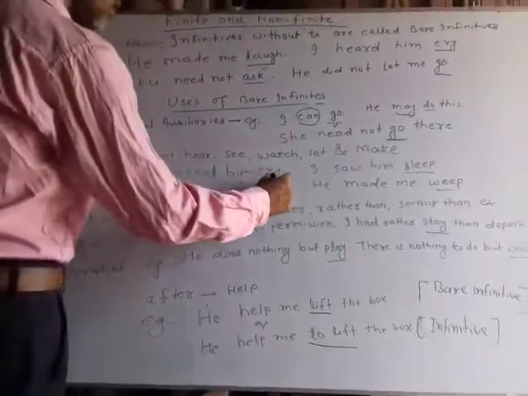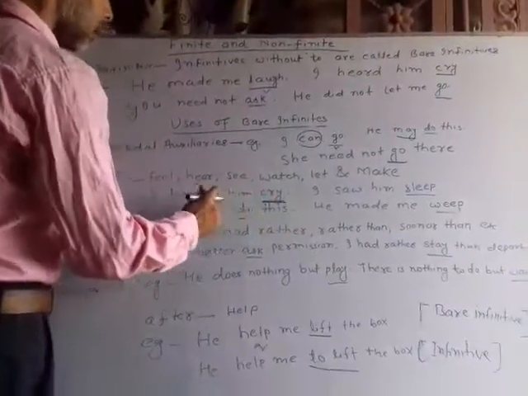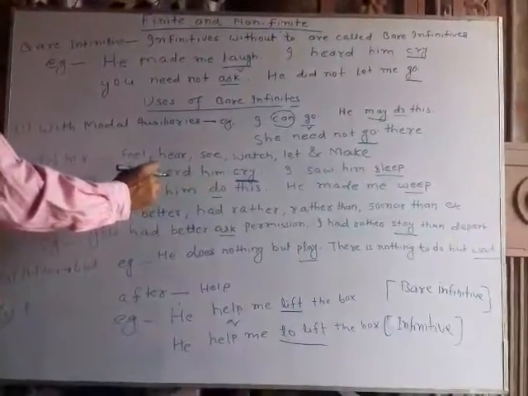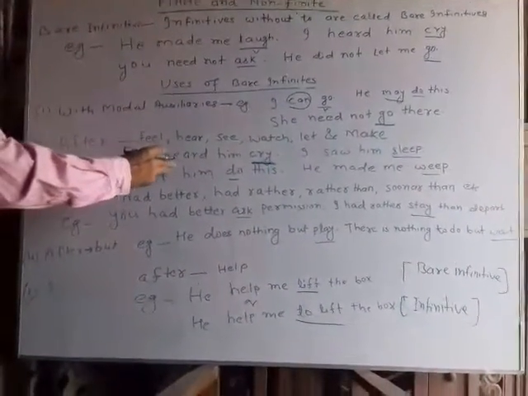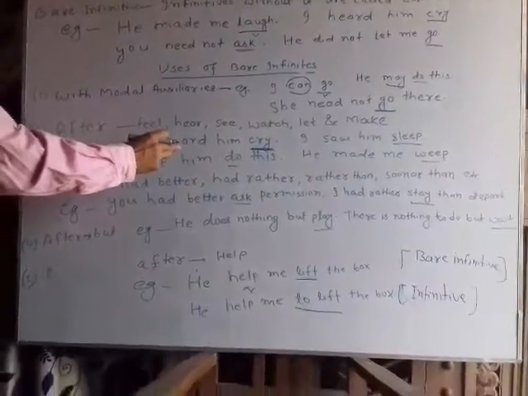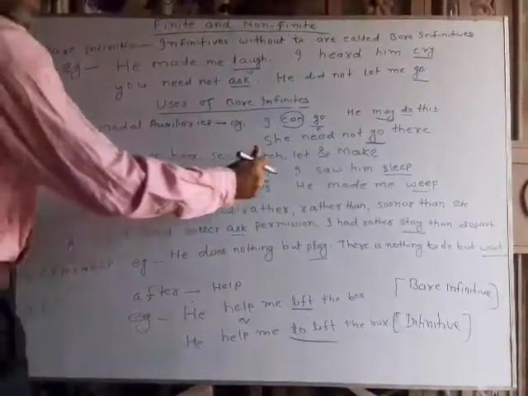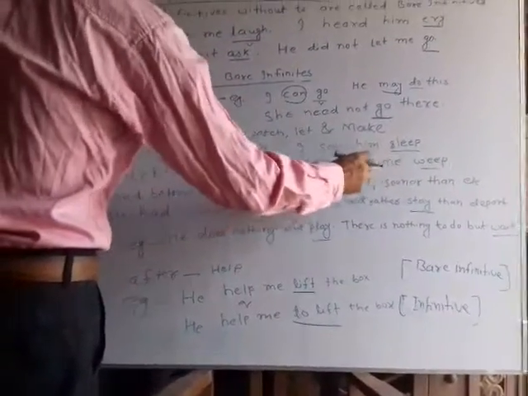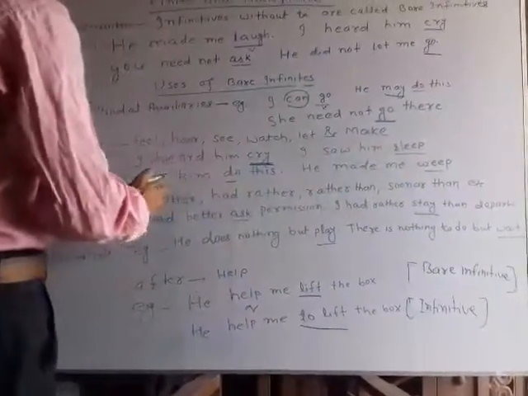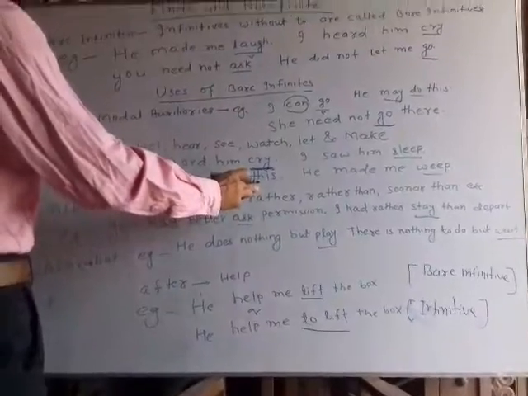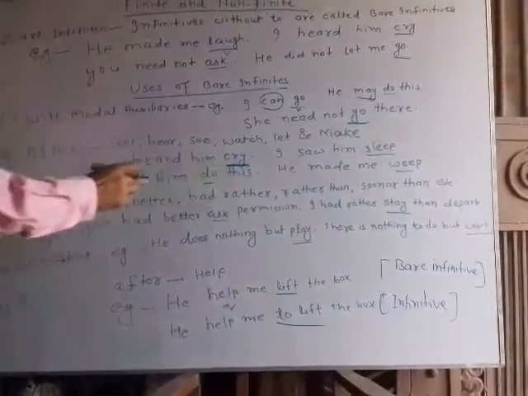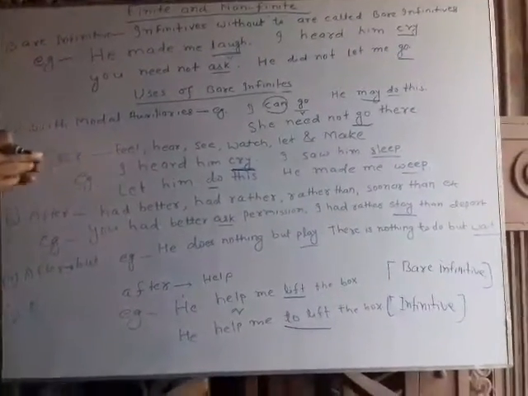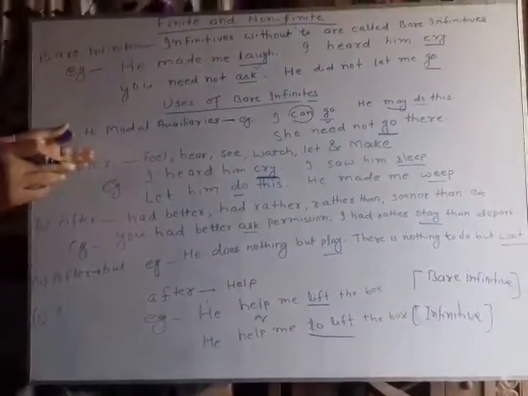There is no use of to before cry, and it is used after the verb hear. I saw him sleep. He made me weep. Let him do this. So after such verbs we can use bare infinitives.